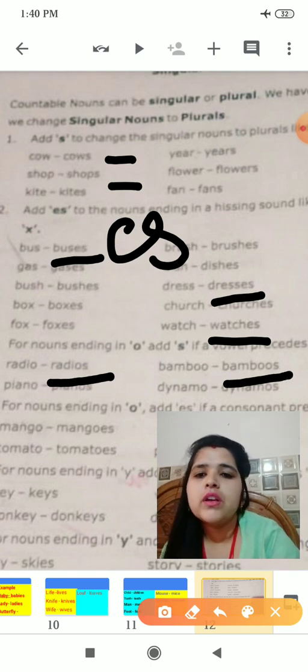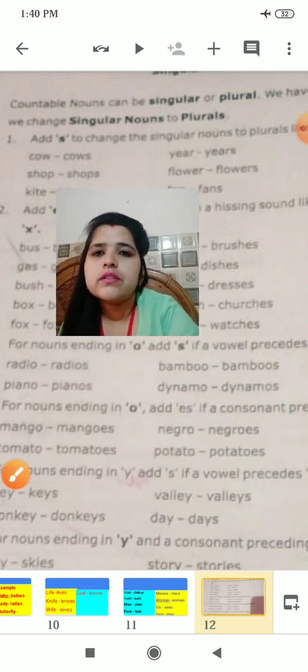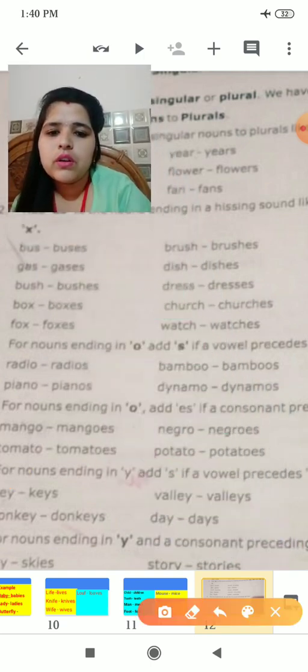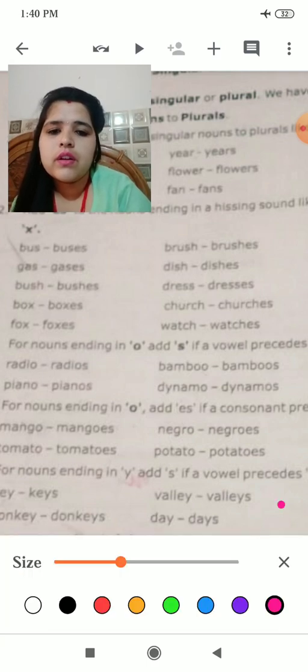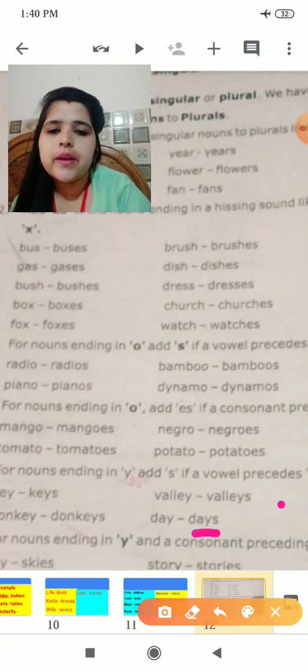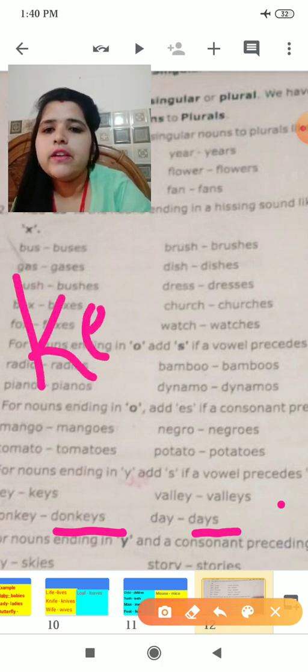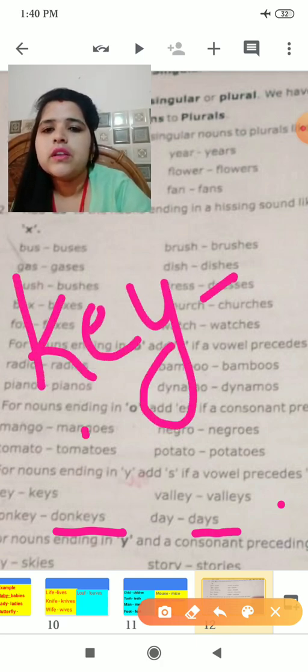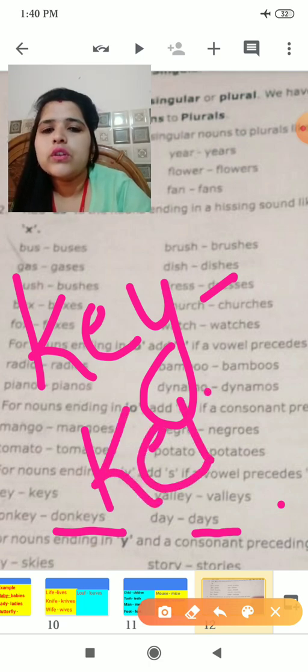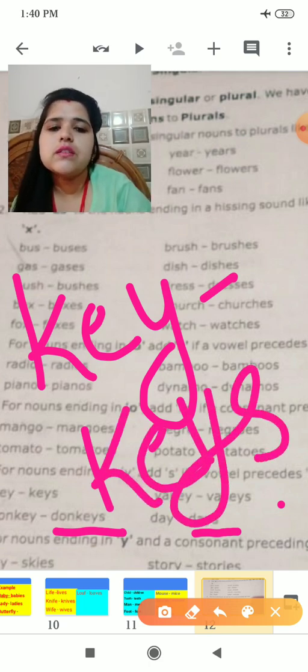Day has become days. Donkey has become donkeys. Key, K-E-Y, has become keys. Donkey will become donkeys. Okay.